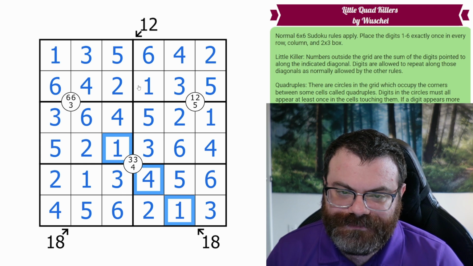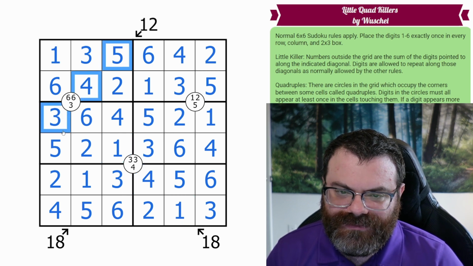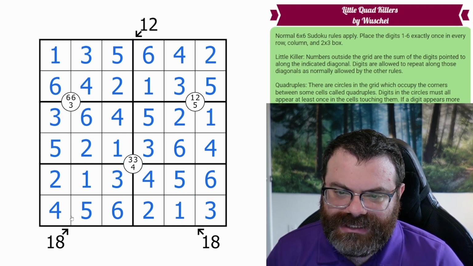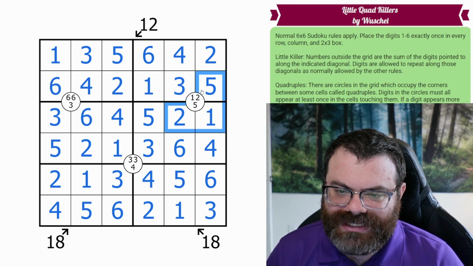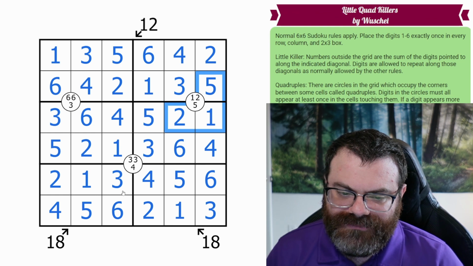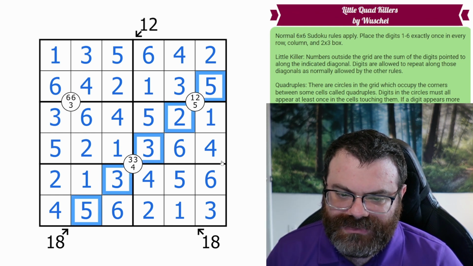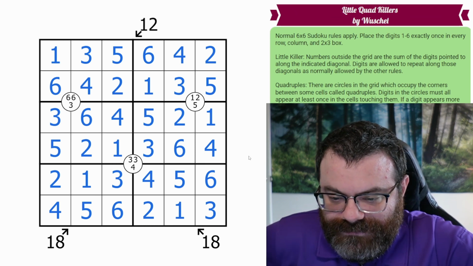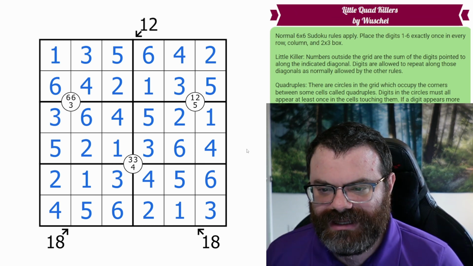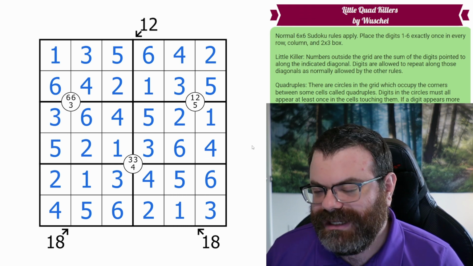And then from there, knowing this had to be 3, 4, 5, it did allow us to get a 3 placed onto this quad, which then really helped because now we knew this had to be a triple, which then helped this 18 sum. So that was really neat. I really liked that idea. It was fun and straightforward, interesting, but not too difficult. So thank you for that.